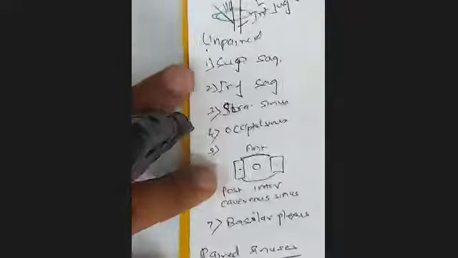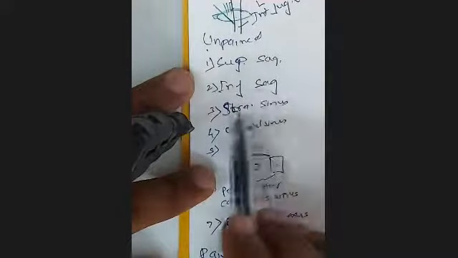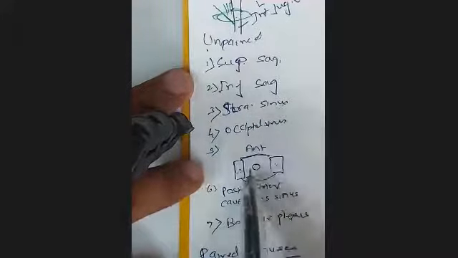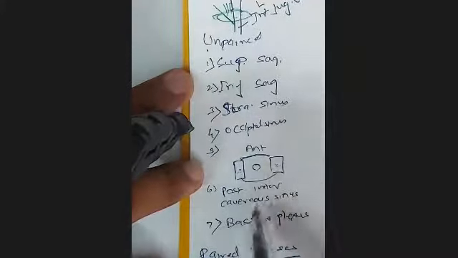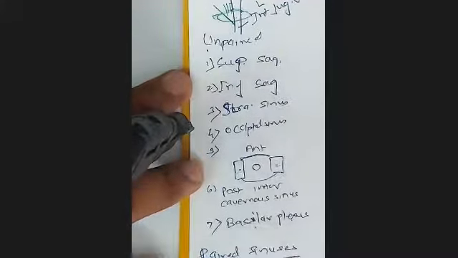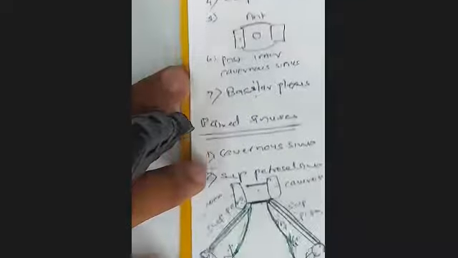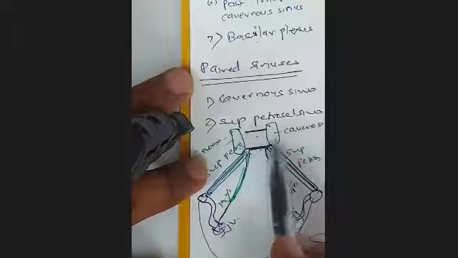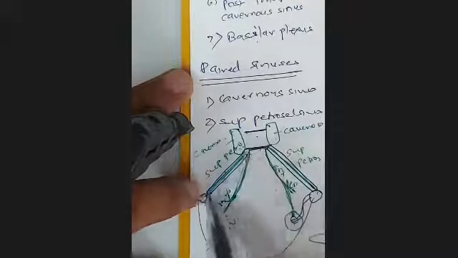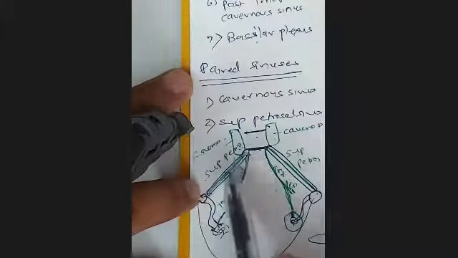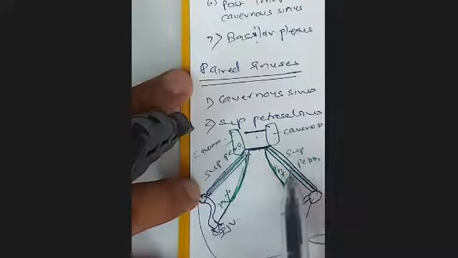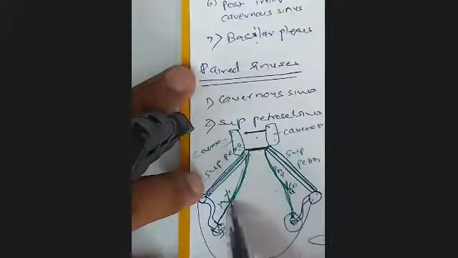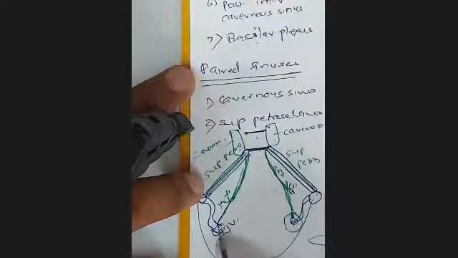So the unpaired ones are superior sagittal, inferior sagittal, straight, occipital sinus, anterior and posterior intercavernous sinus, and basilar plexus of veins. Then we started studying the paired sinuses. We said there are two cavernous sinuses on each side, and through the superior petrosal they are connected with transverse. So the superior petrosal is also paired. Through inferior petrosal it is connected with the internal jugular vein.